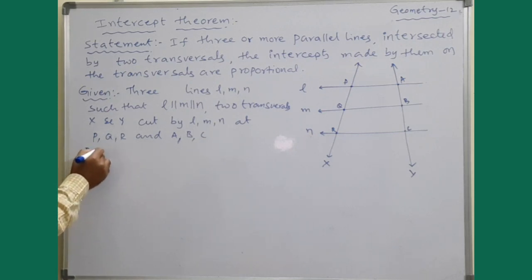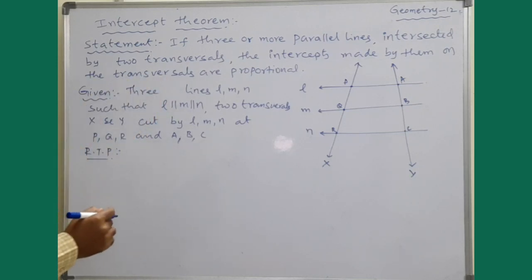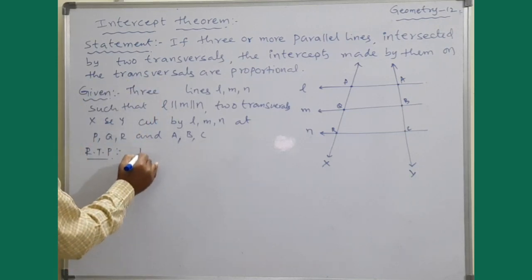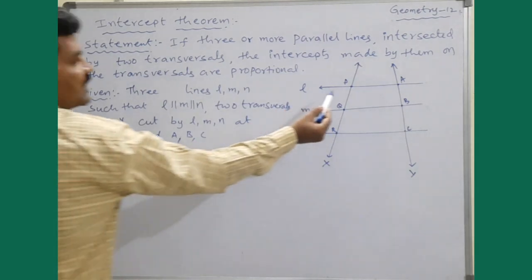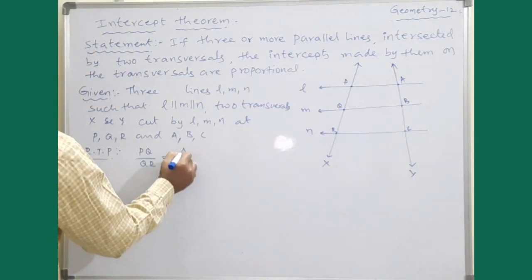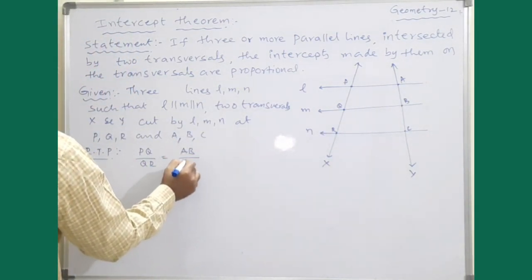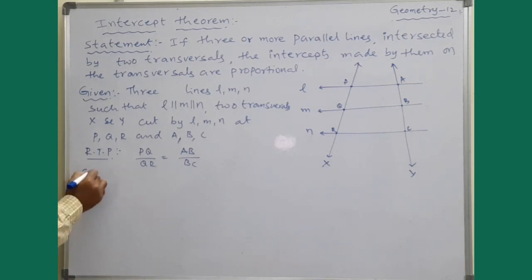What we need to prove is that the intercepts are proportional. So PQ by QR, these are the intercepts, and on the other side AB by BC. Because of proportionality, this ratio must be equal. For this we need to construct.